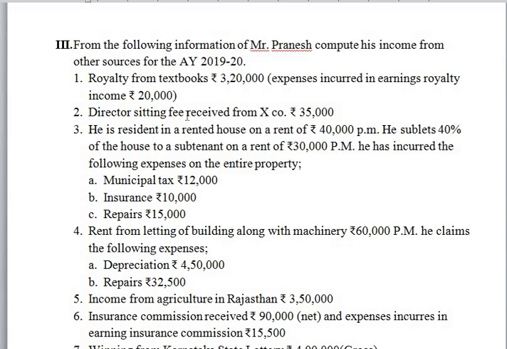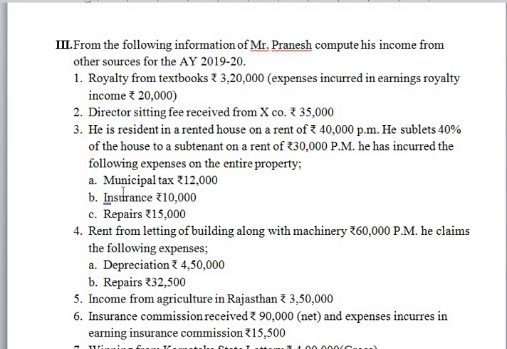Director's fees, sitting fees received from X company rupees 35,000. It is taxable under income from other sources. So he is resident in a rented house on a rent of rupees 40,000 per month. He sublets 40% of the house to a subtenant on a rent of rupees 30,000 per month. It is nothing but subletting of house property to the subtenant.